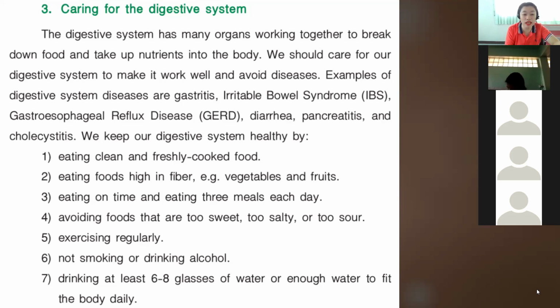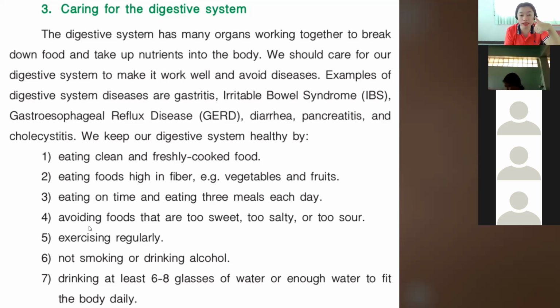Okay, so these are some of the notes that we need to take care of our digestive system to avoid some diseases. Okay, so we have to eat healthily, we have to eat on time or have the 3 meals a day: breakfast, lunch, and dinner.